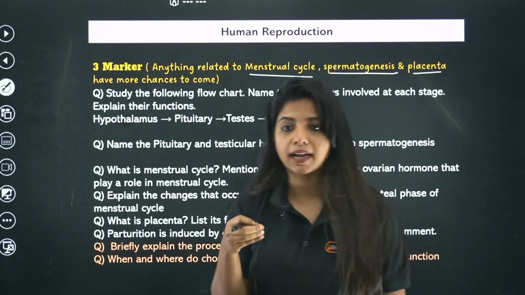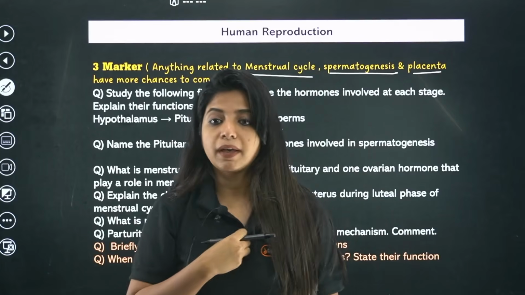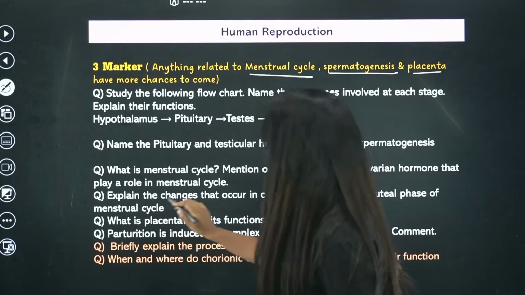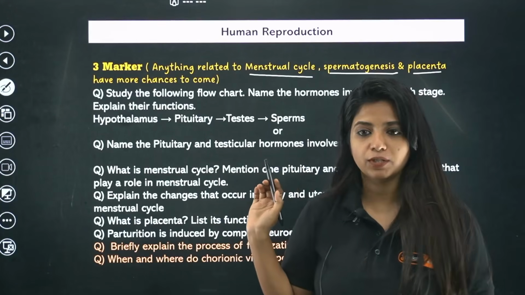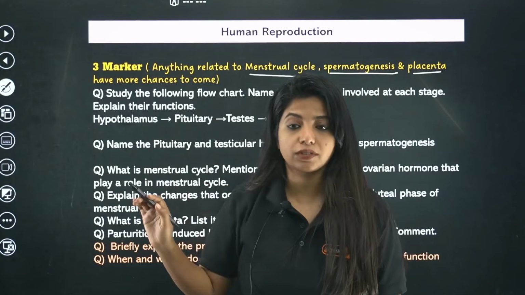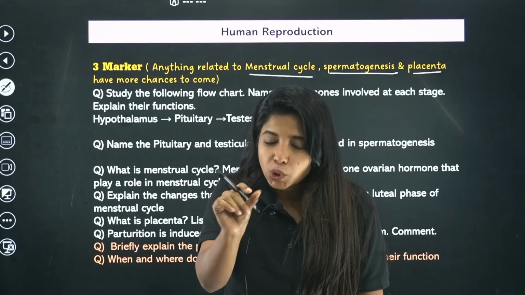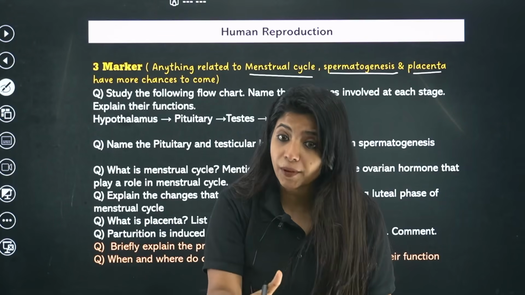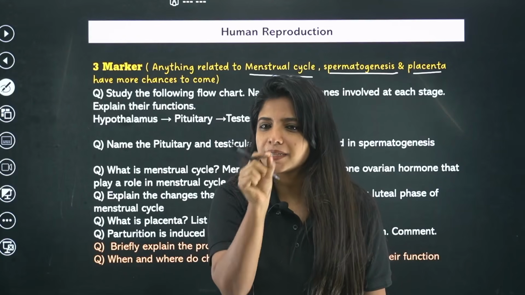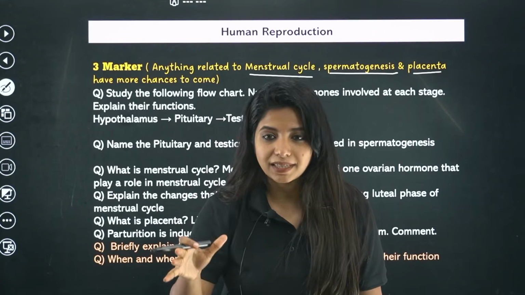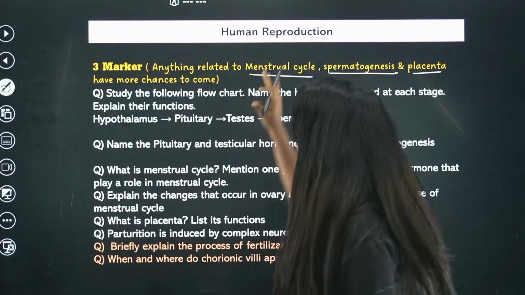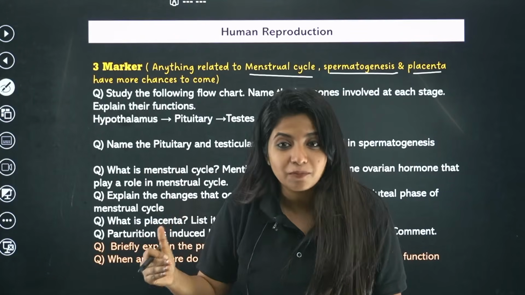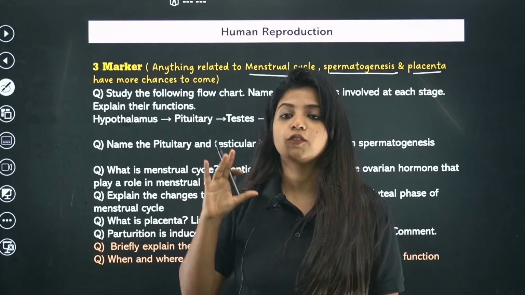Now by that I mean that if you are someone who says that ma'am, I know everything about the menstrual cycle because I am really good with this question, that is, what is the menstrual cycle? I know the answer for this, ma'am. And what is the exact flow? I know the answer for this. But are you sure that if at all they twist the question a bit, will you be able to answer that question? If you're not sure about that, that means that there is a lack in concept somewhere and we need to fix that. I'm telling you this because when I say that these concepts are important, there could be so many different types of questions that could be framed from it. Only if you're aware of the concept really well, you will be able to solve it.